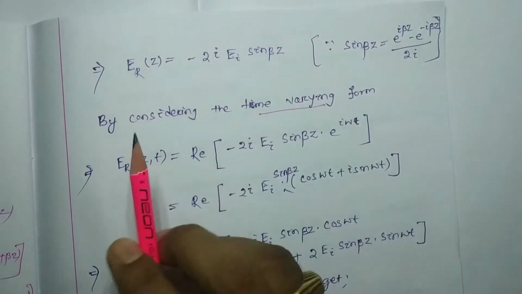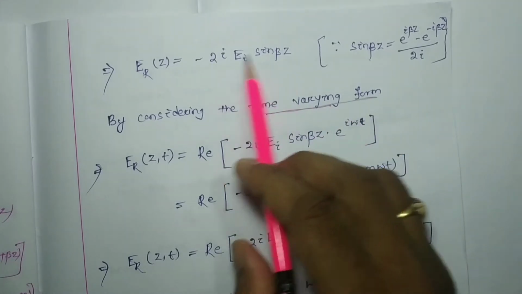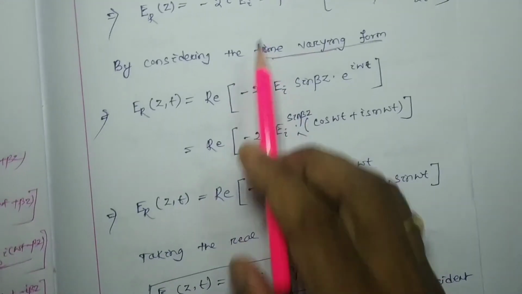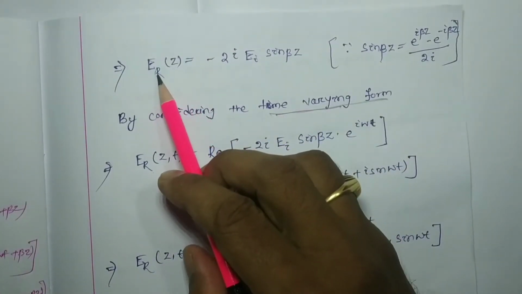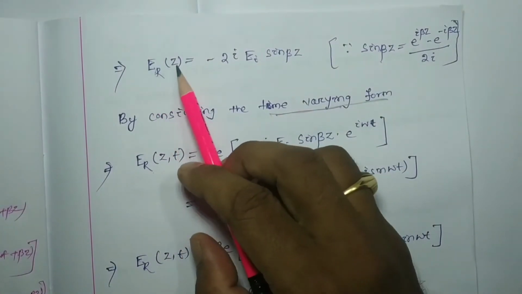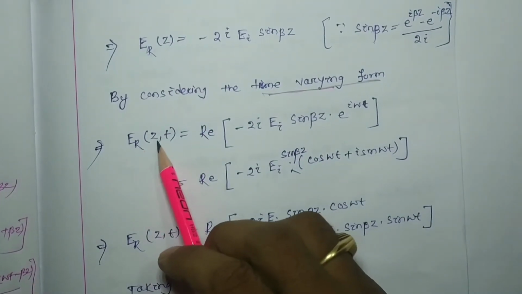Now, considering the time varying form, up to this much the resultant electric field is a function of coordinate only, but here it is a function of coordinate and time.